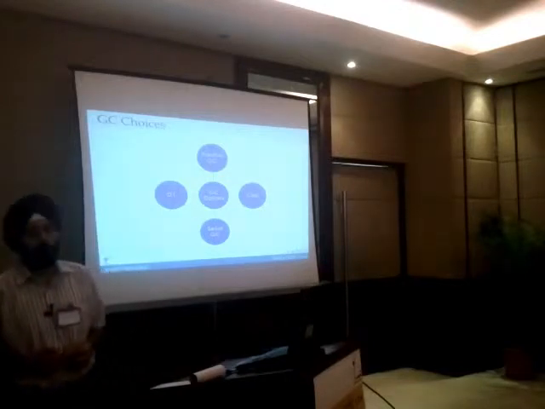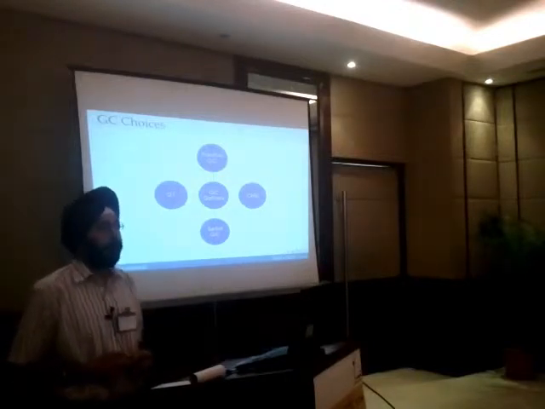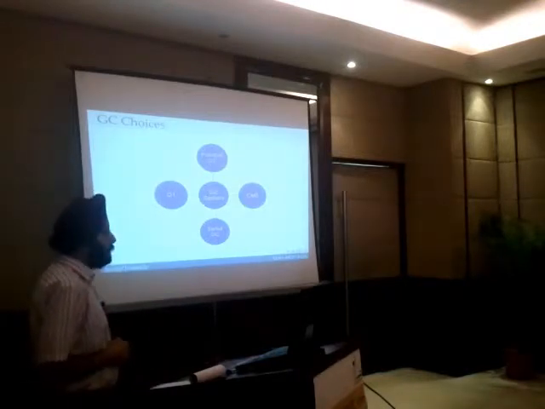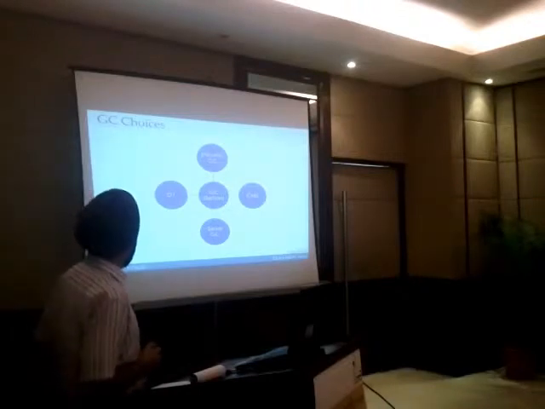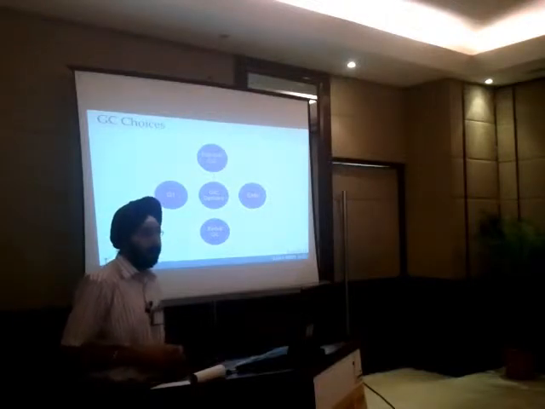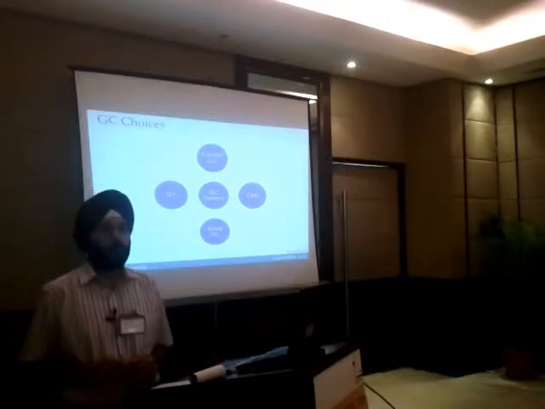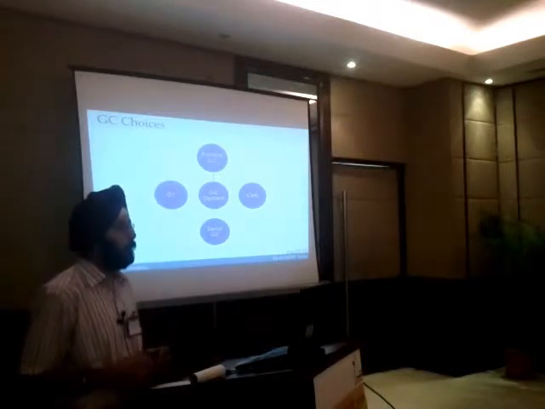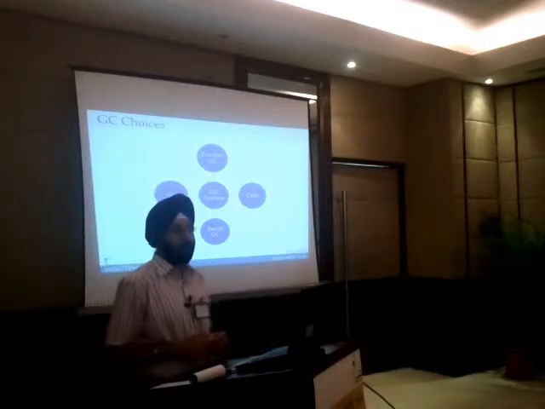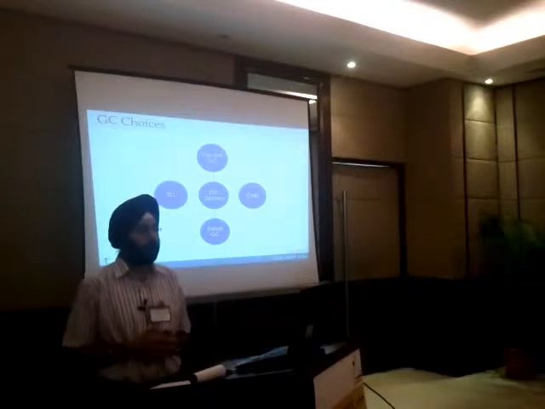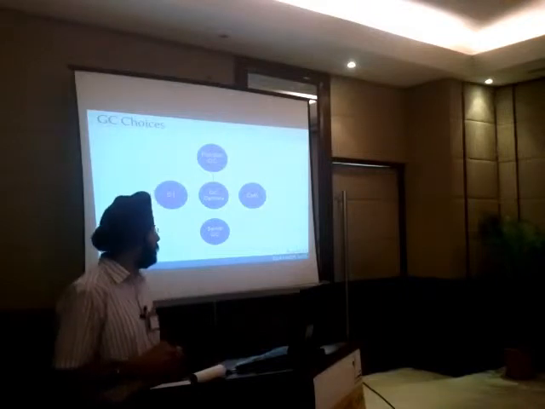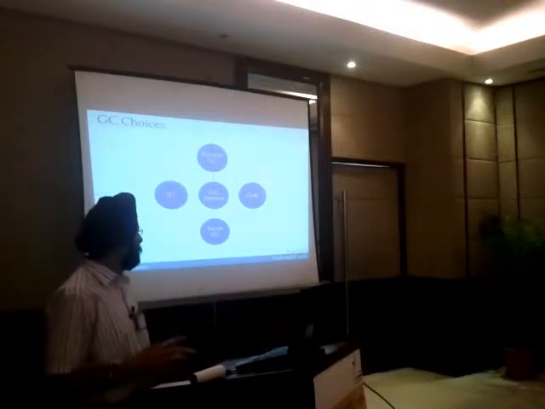As I mentioned earlier in the session, we have different choices for garbage collectors. Of course, G1 is a new kid on the block, but we used to have parallel GC and CMS and serial GC also earlier. Serial GC, as the name suggests, is a serial or a sequential kind of garbage collector. It's a single threaded garbage collector, and it works fine for certain applications which are like client applications. They don't have a high footprint, or are uniprocessor kind of applications. In those kind of applications, serial GC works fine.